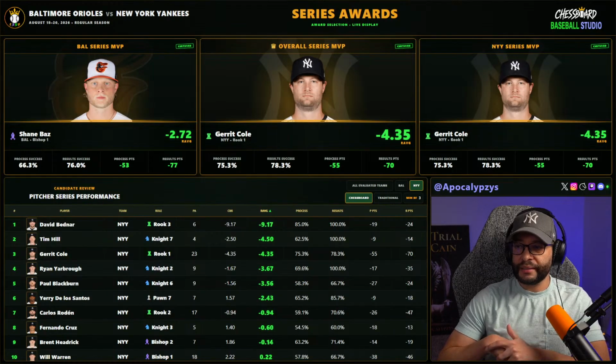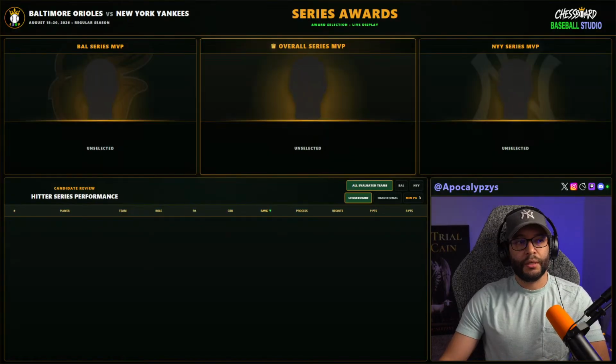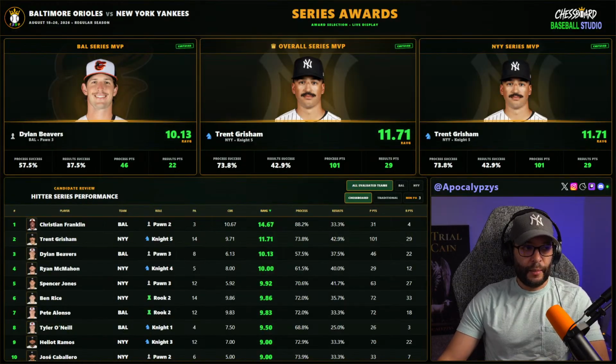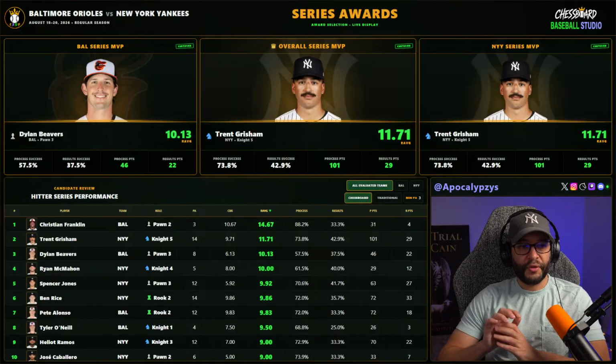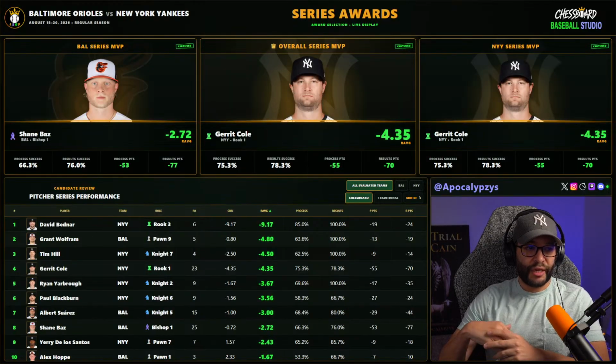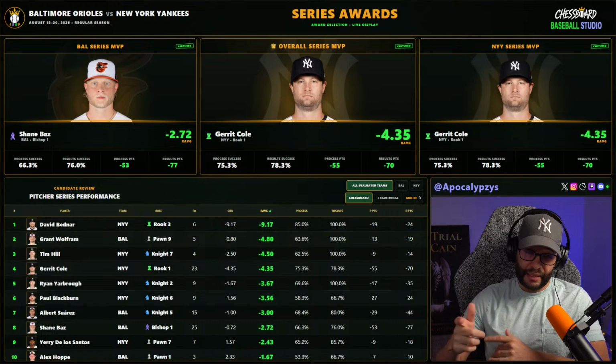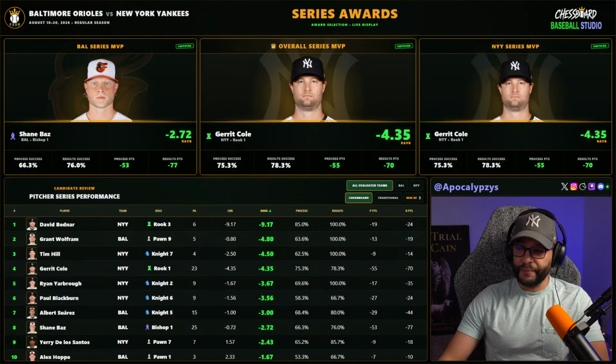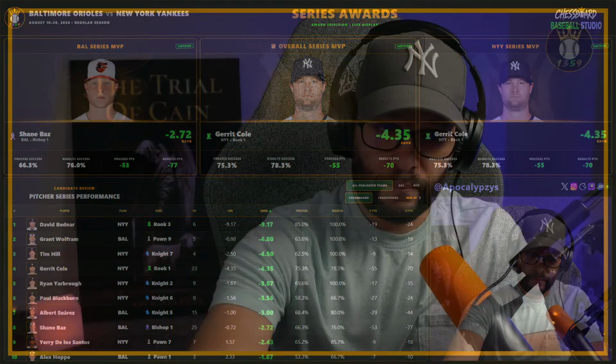And those are the selections. So just to recap real quick, for the hitters we had Dylan Beavers, Orioles MVP, and Trent Grisham, both Yankees and Series MVP. And then for the pitchers, we had Shane Bass for the Orioles, Garrett Cole for the Yankees and Series MVP. So that essentially wraps up that series with Chessboard Baseball, Yankees and Orioles.